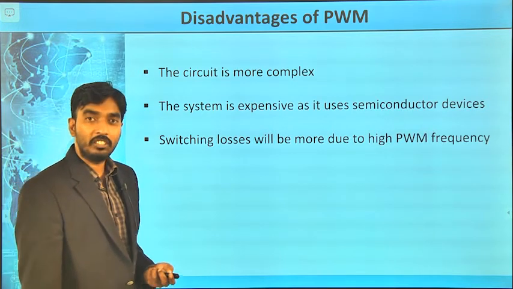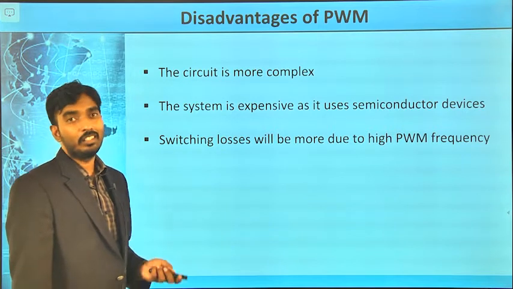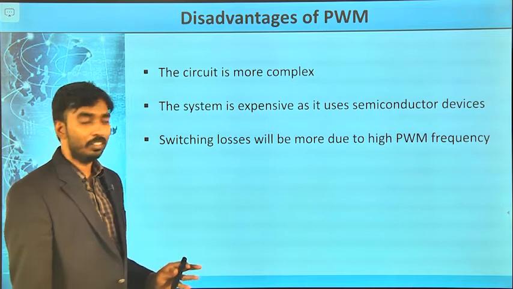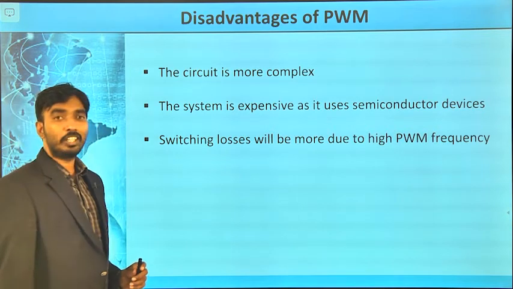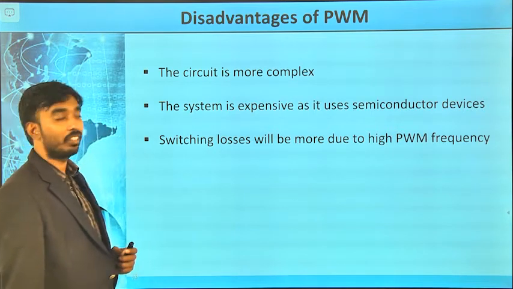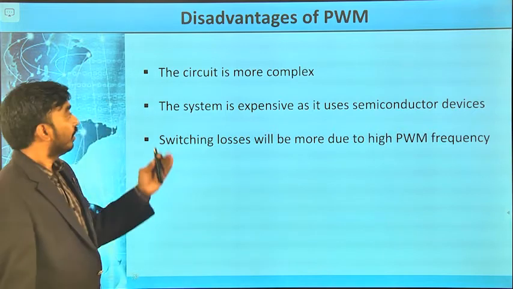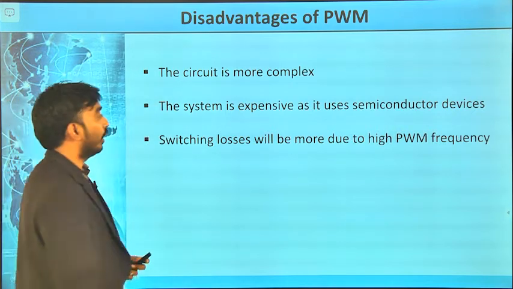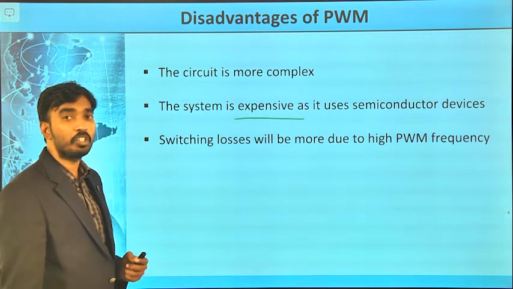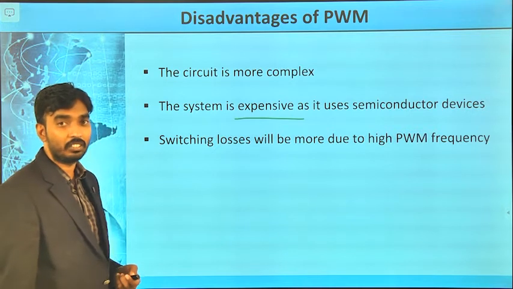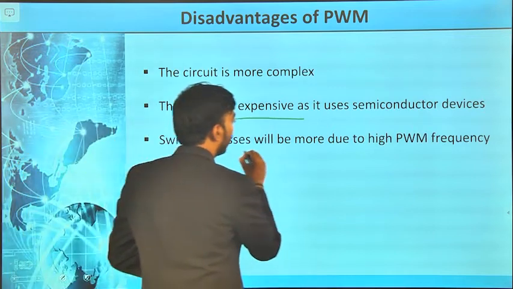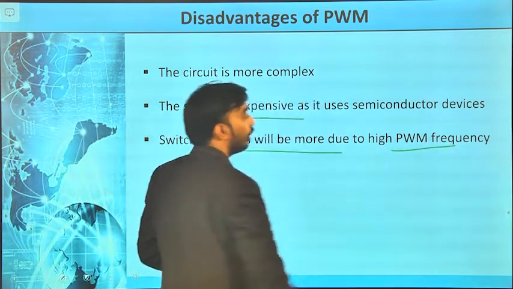In pulse amplitude modulation, the generation and demodulation schemes are very simple, the circuits are very simple, whereas in PWM the circuit is more complex and expensive as it uses more semiconductor devices like 555 timers, right. That is why it is expensive, and switching losses will be more due to high PWM frequency.